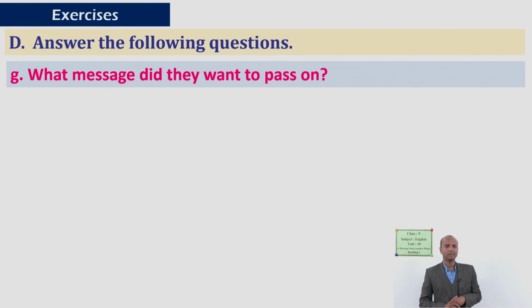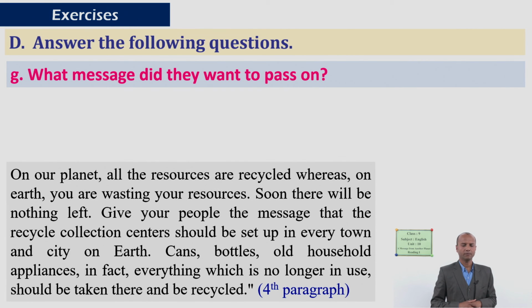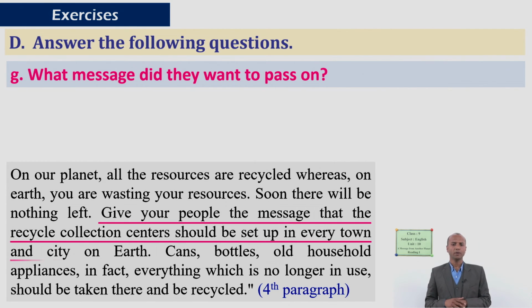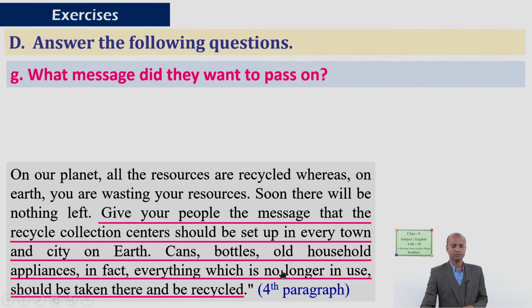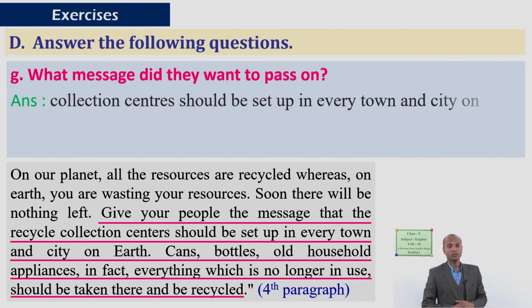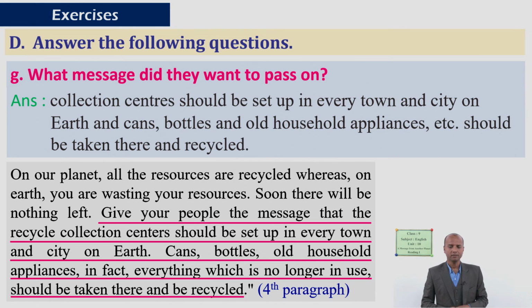G. What message did they want to pass on? Please read this text given on the fourth paragraph, and I'd like to highlight the answer. Give your people the message that the recycle collection centers should be set up, etc. From this passage, you will get the answer. You are correct. Collection centers should be set up in every town and city on Earth, and cans, bottles, and other household appliances, etc. should be taken there and recycled. This is the message. Got it?